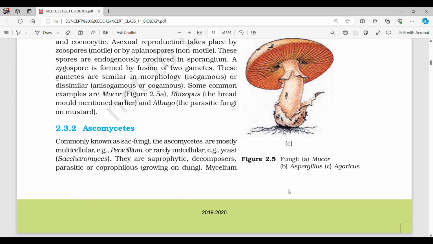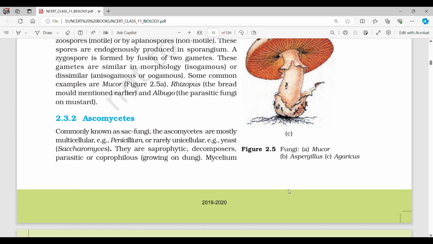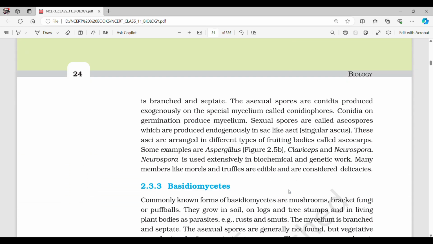2.3.2 Ascomycetes. Commonly known as sac fungi, the Ascomycetes are mostly multicellular, for example Penicillium, or rarely unicellular, for example yeast, Saccharomyces. They are saprophytic, decomposers, parasitic or coprophilous, growing on dung. Mycelium is branched and septate. The asexual spores are conidia produced exogenously on the special mycelium called conidiophores.